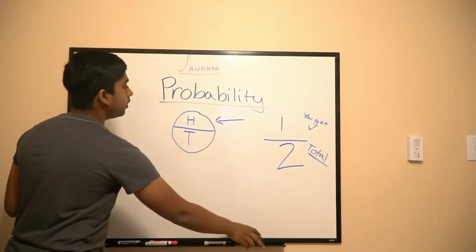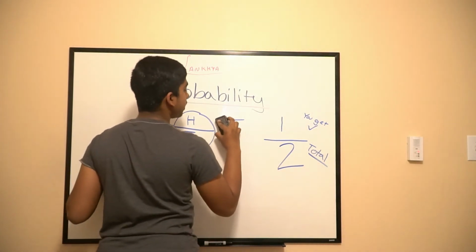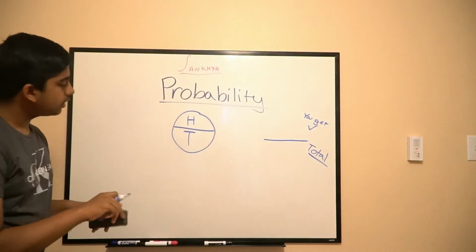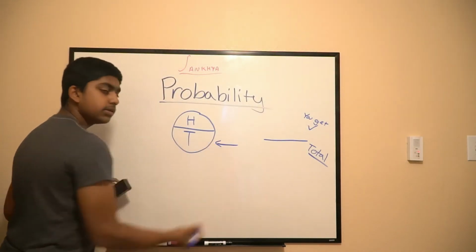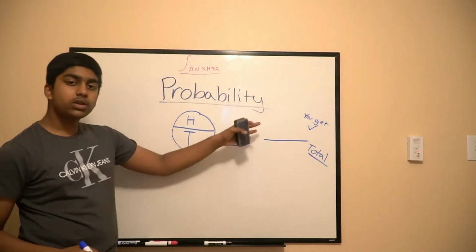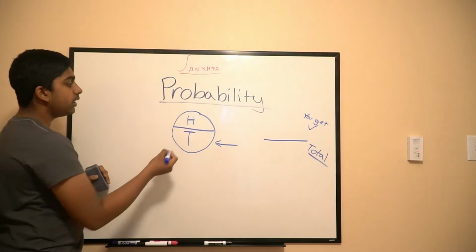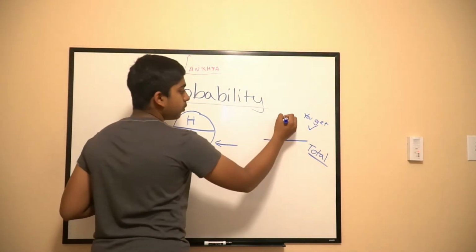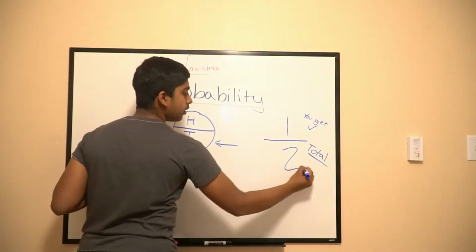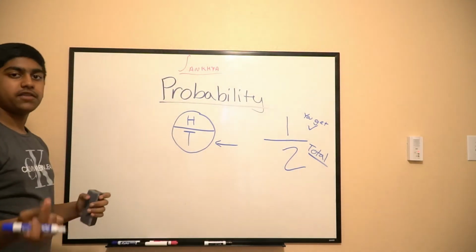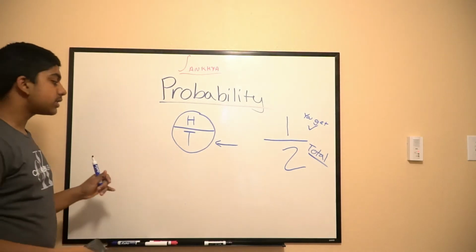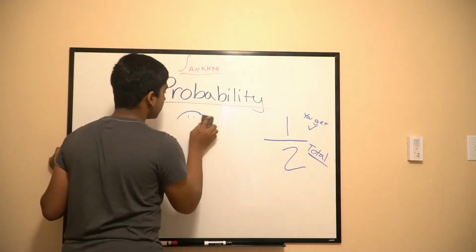Let's do another example. Let's say you want tails this time. Let's see if the probability changes or not. What's the chance of you getting tails? There's one possibility, that's if it lands on tails. So 1. And the total again is 2. So the chance is the same, which is why flipping a coin is always fair, because it's equal on both sides.